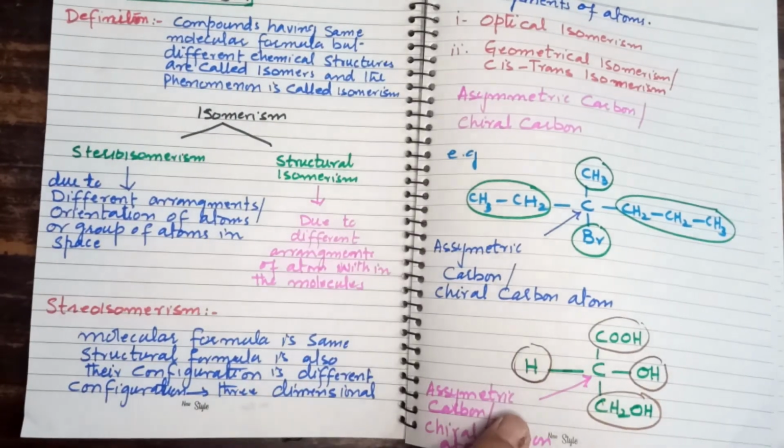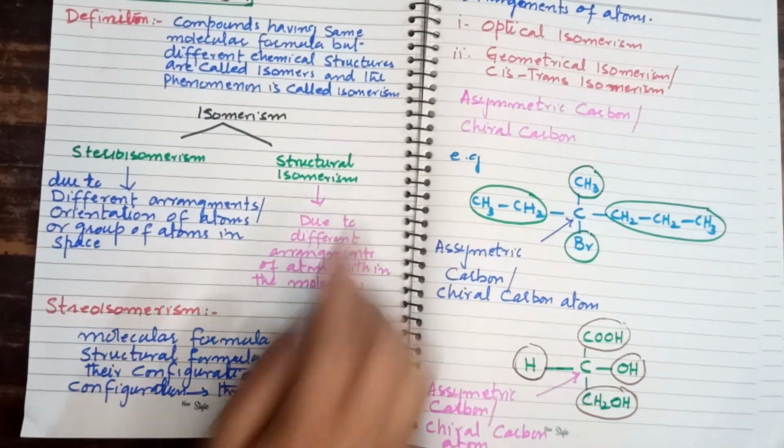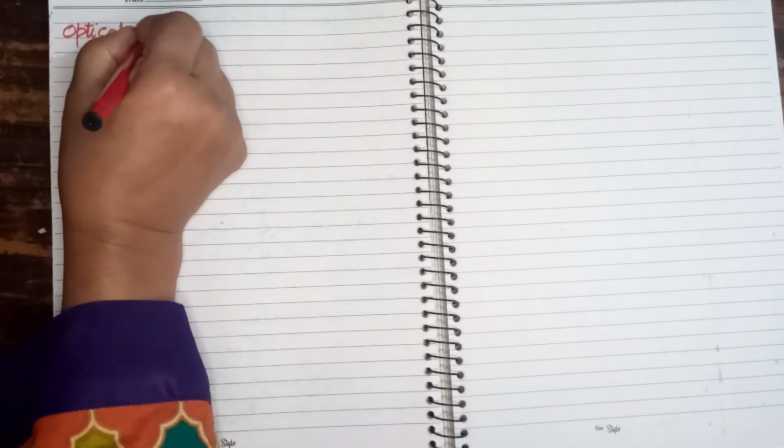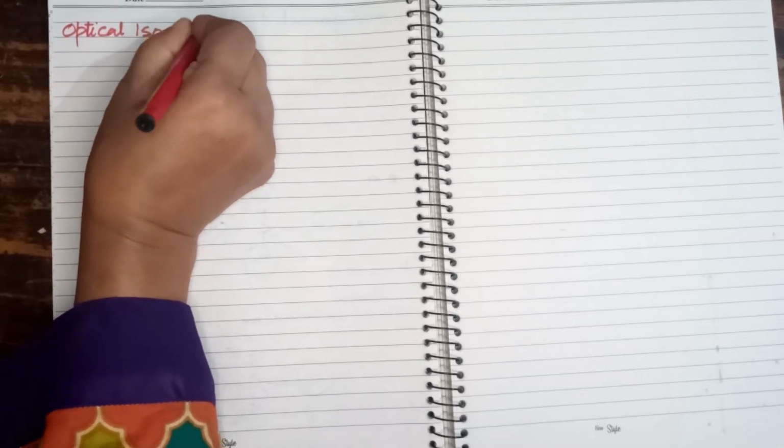Now, first of all, we will study in detail about the first type of stereoisomerism, that is optical isomerism, right students? Dear students, we must know what is meant by optical activity.